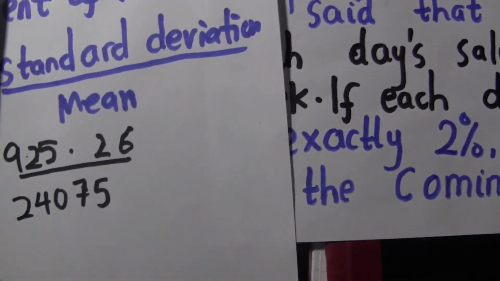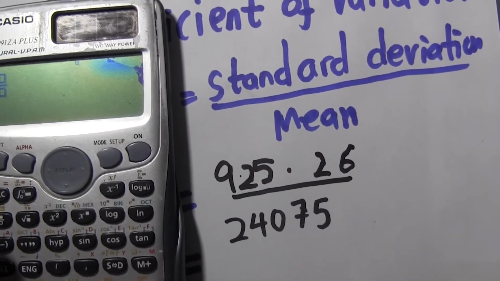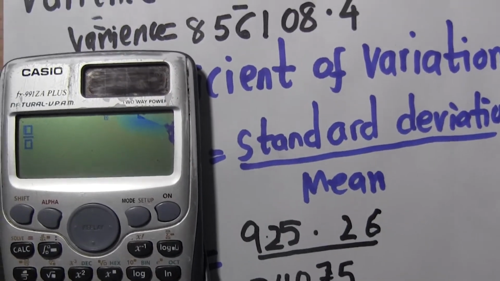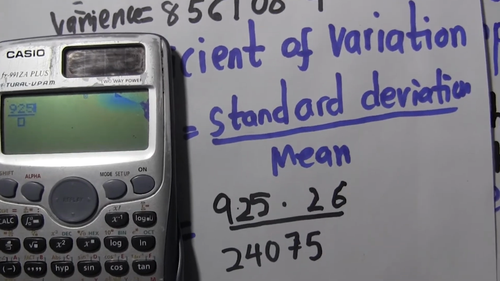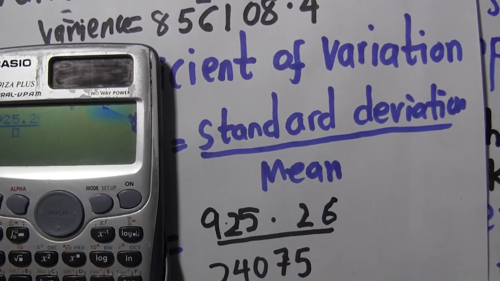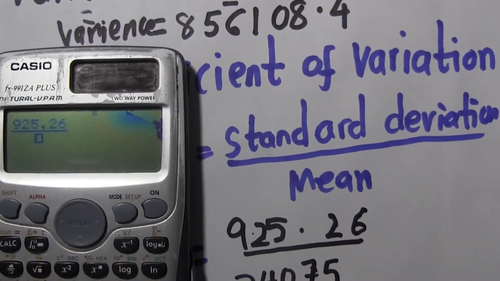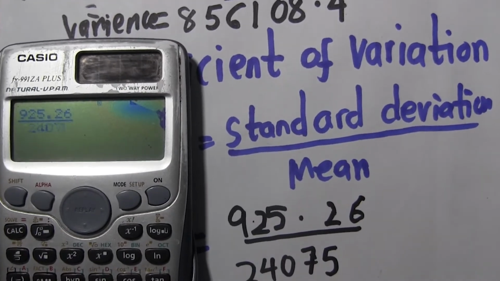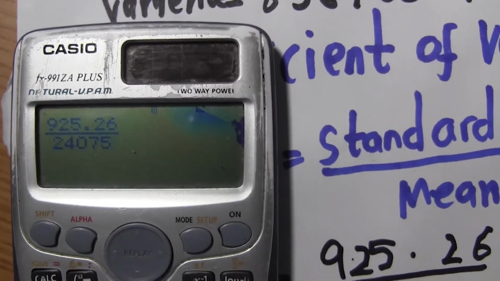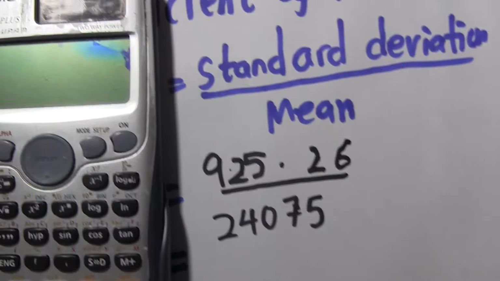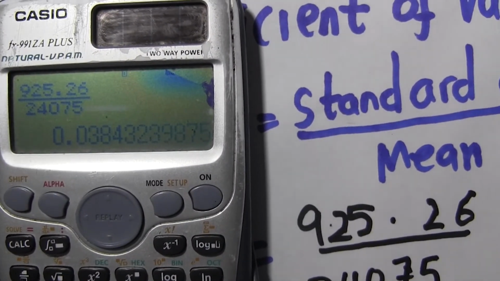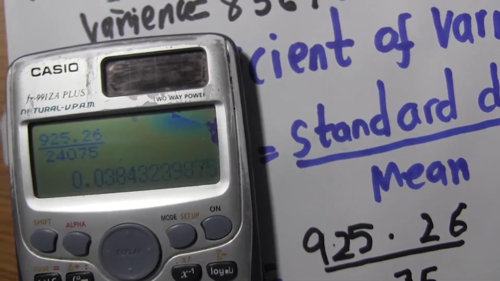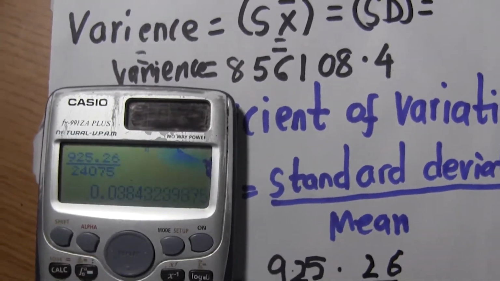Okay, let's put our data in to get the coefficient of variation. Our data is going to be 9.5.26, and then divide by 240.75. You know what I'm saying? Which is that one right there. So this is going to give us the coefficient of variation, which is 0.0384. It depends how many decimal places they ask you, but okay.